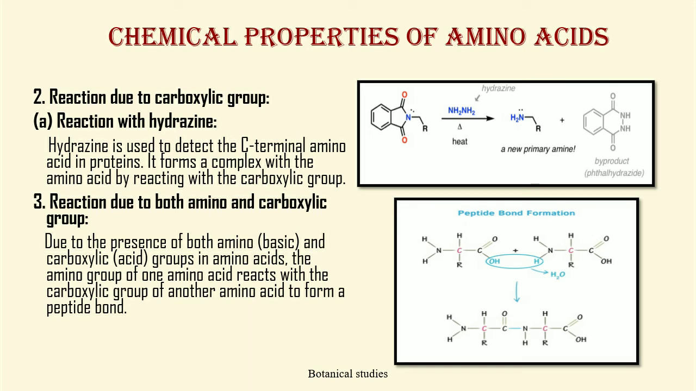Reaction due to carboxylic group. Reaction with hydrazine. Hydrazine is used to detect the C-terminal amino acid in protein. It forms a complex with the amino acid by reacting with the carboxylic group. Reaction due to both amino and carboxylic group. Due to the presence of both amino and carboxylic group in the amino acids, the amino group of one amino acid reacts with the carboxylic group of another amino acid to form a peptide bond, and this peptide bond is important during protein synthesis.